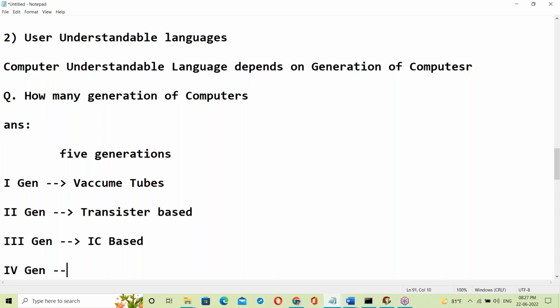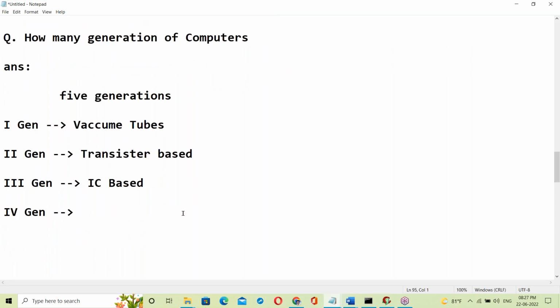What is the fourth generation of computer? It's processor based. Okay, fourth generation is processor based, and this is the present generation.